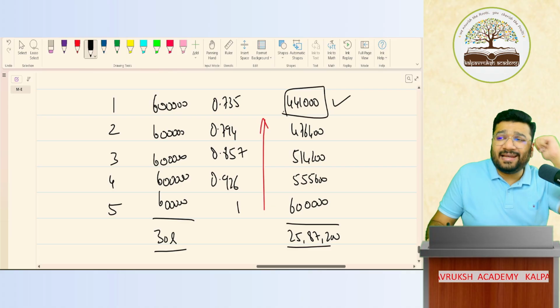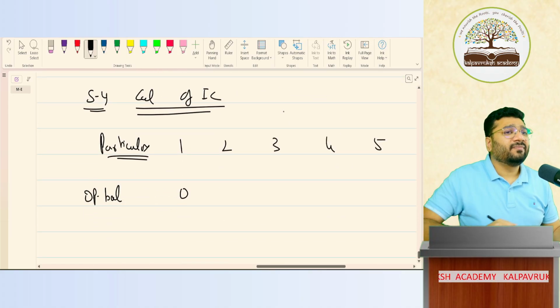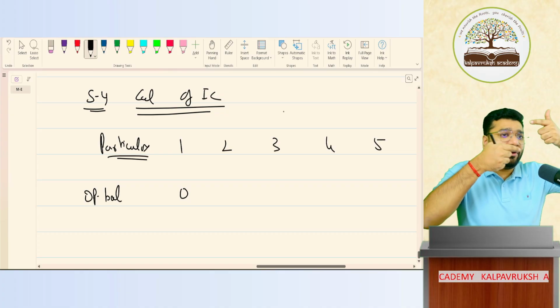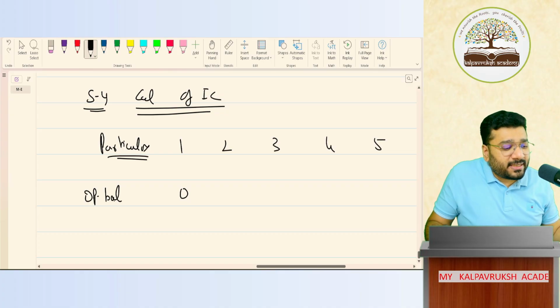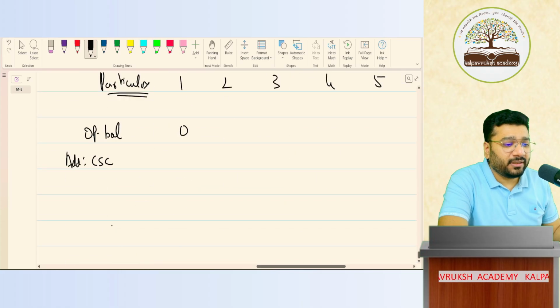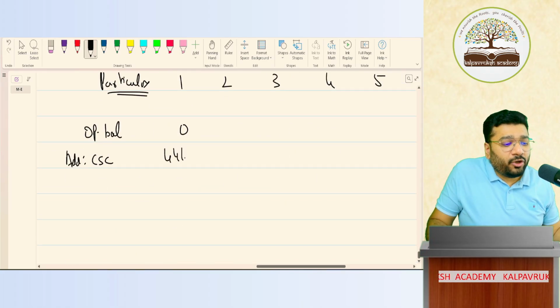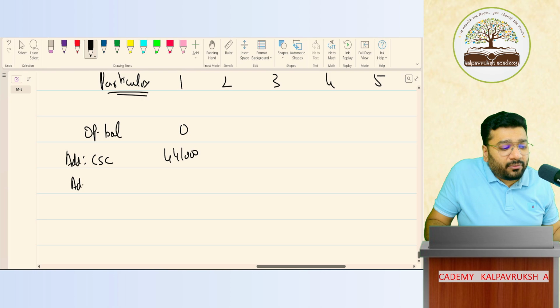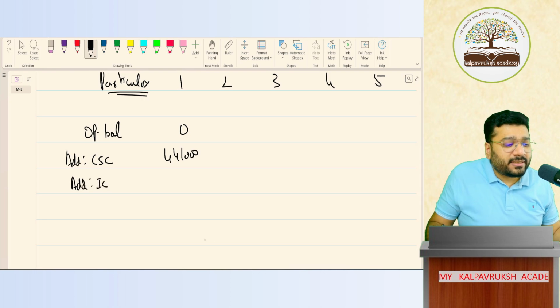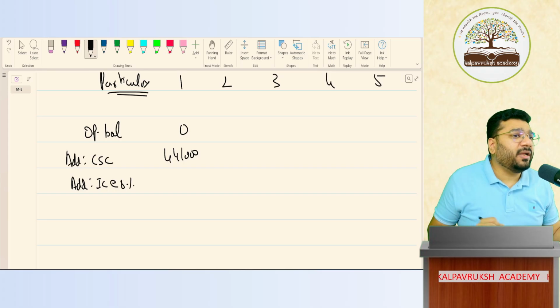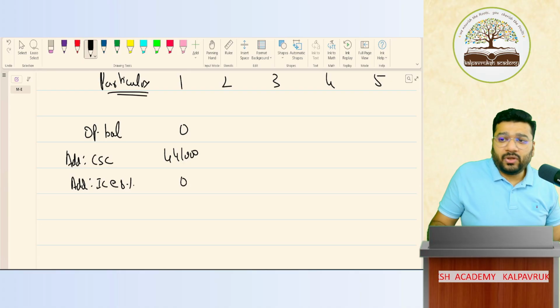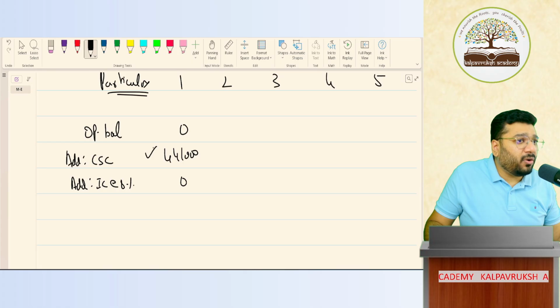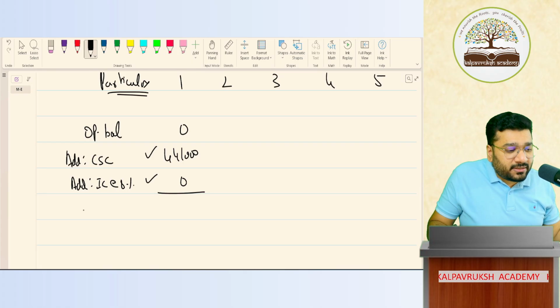So this 441 journal entry is what? CSC account debit to provision. This is getting added with the opening balance. Add CSC, 4,41,000. This entry you pass at the end of the year. Interest calculation also happens at the end of the year. Discounting factor here is 8%, but in the first year, as the provision is created at year end, inflation will not happen. So 0. So what is my closing balance?